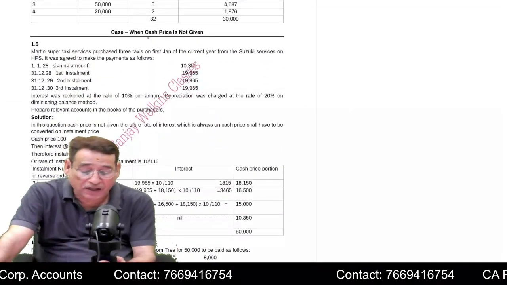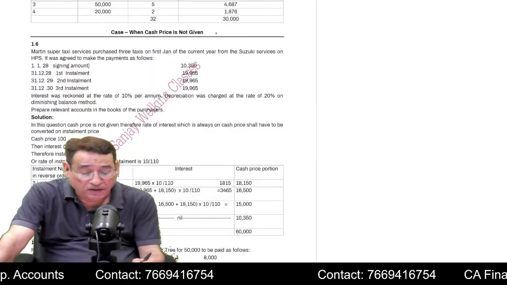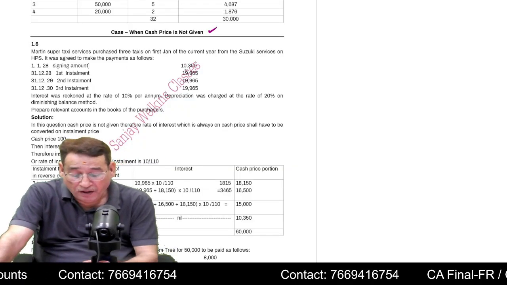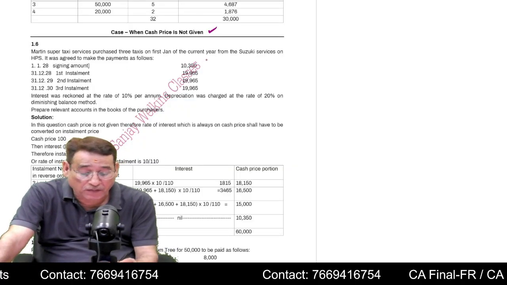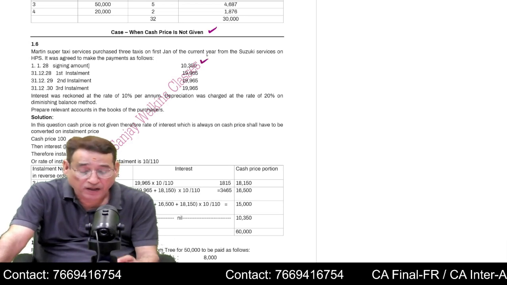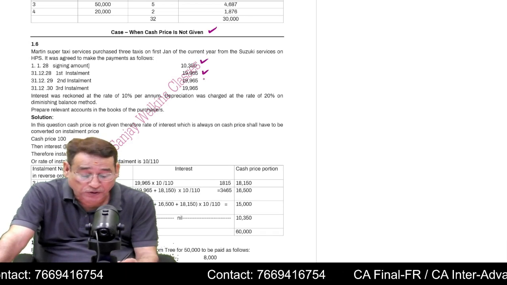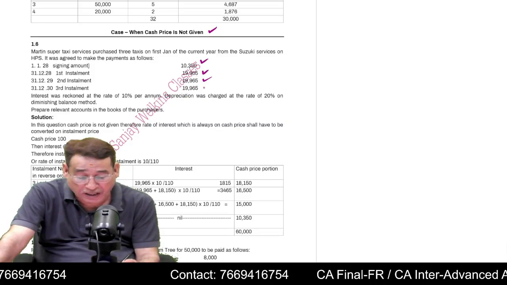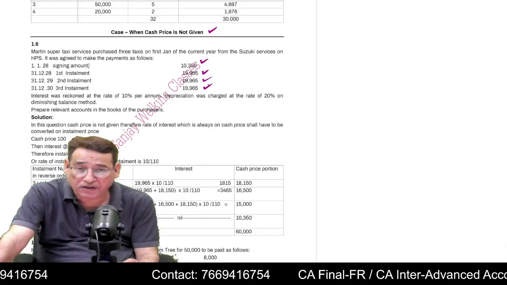And sometimes the cash price is not given. This is also important. For example, suppose you are buying a particular asset and you are paying 10,350 as the down payment, and you are supposed to pay 3 installments of 19,965, 19,965, 19,965.